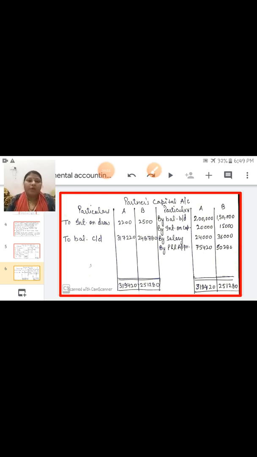I hope you all have understood how to maintain the profit and loss appropriation account and partners capital account. Children, in today's video you have learned about calculation of interest on drawing, partners capital account and profit and loss appropriation account. Now you have to solve the question which I have given as assignment in your rough notebook. Okay. Thank you and Sai Ram.